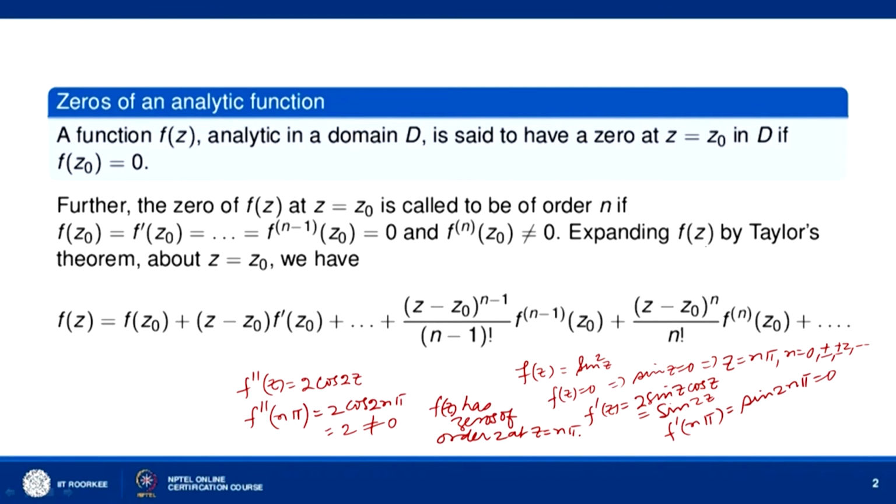Now if you write the Taylor series expansion of f(z) about the point z equal to z naught, then we can write f(z) equal to f(z naught) plus (z minus z naught) f prime(z naught) plus and so on, up to (z minus z naught) to the power n minus 1 over (n minus 1) factorial f^(n minus 1)(z naught), plus (z minus z naught) to the power n over n factorial f^(n)(z naught) and so on. Now here if your function f(z) has a zero of order n, then f(z naught) will be 0, f prime(z naught) will be 0, up to f^(n minus 1)(z naught) will be 0. So the first n terms will vanish and we will have f(z) equal to (z minus z naught) to the power n over n factorial f^(n)(z naught), then (z minus z naught) to the power n plus 1 over (n plus 1) factorial into f^(n plus 1)(z naught) and so on.